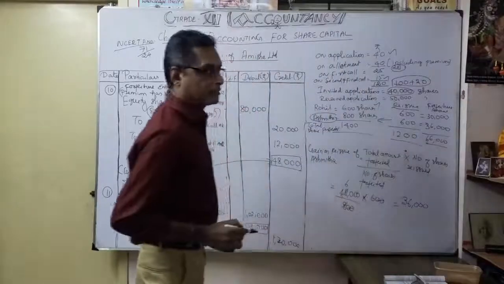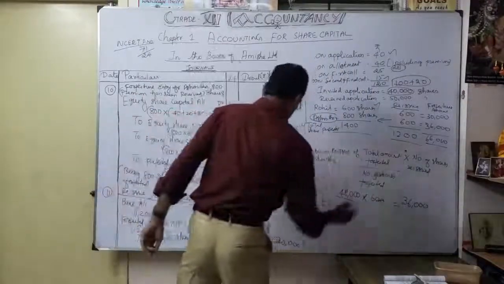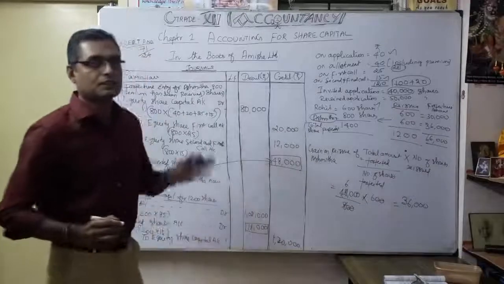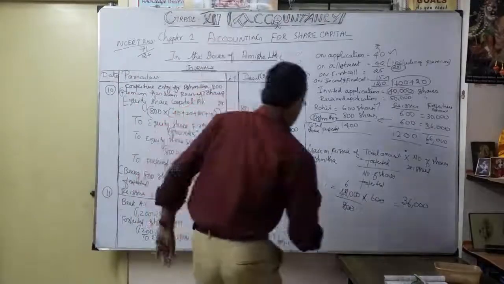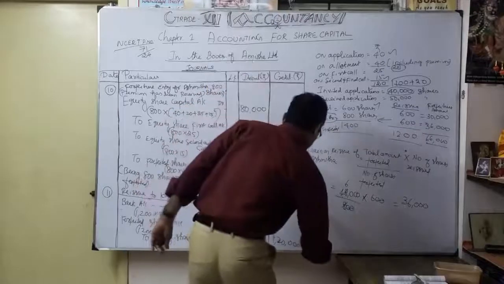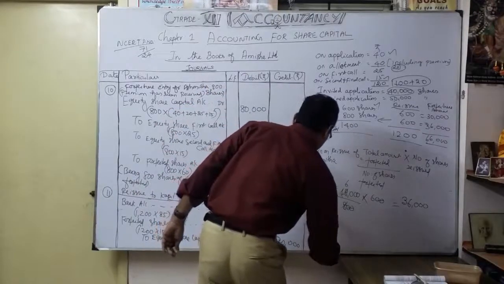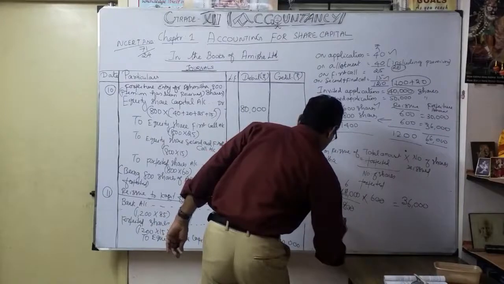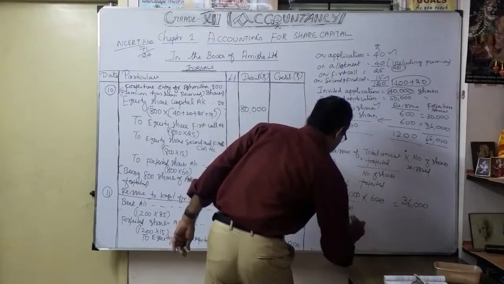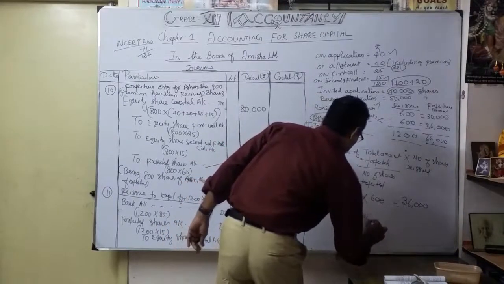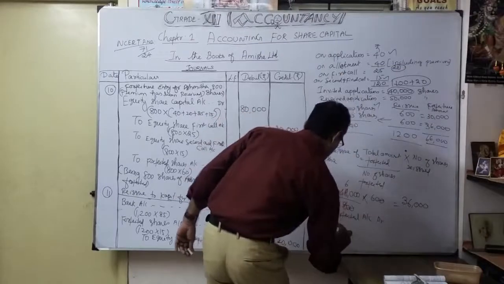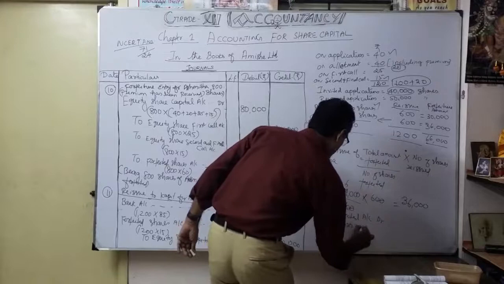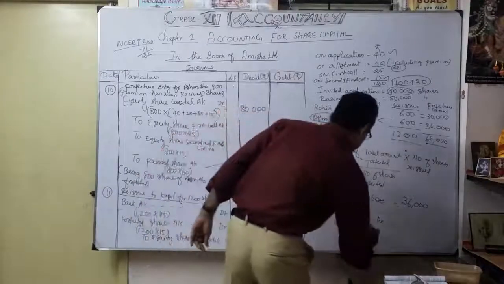Okay, from the 66,000, when you minus 18,000, that is the difference money you are going to transfer to the capital reserve account. So what is the entry for that? The 12th entry: share forfeited account debit. How much? This 66,000 minus this 18,000.